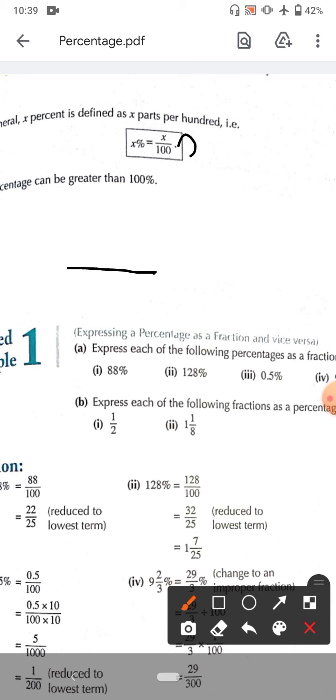Percentage can be greater than 100. For example, 102%. 102% means break anything into 100, give all the 100 pieces and add 2 more pieces to it, as much as 100 pieces have the mass of any physical quantity.